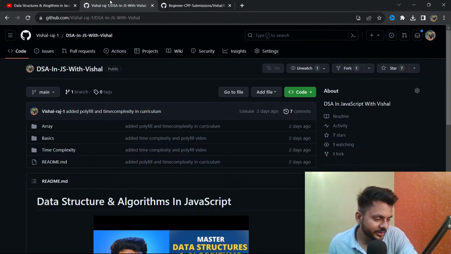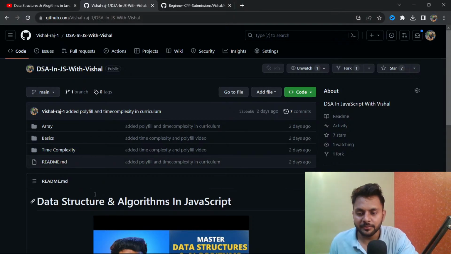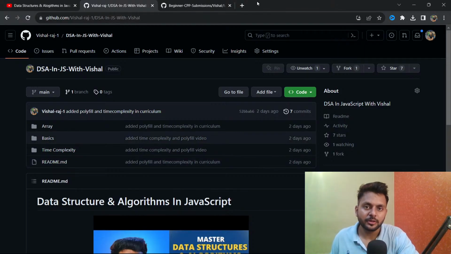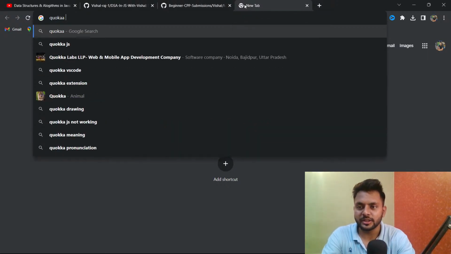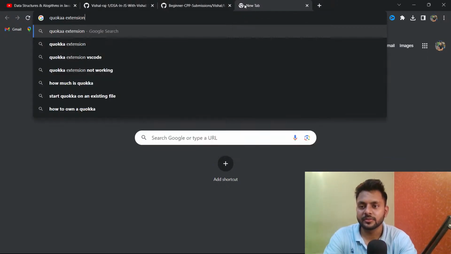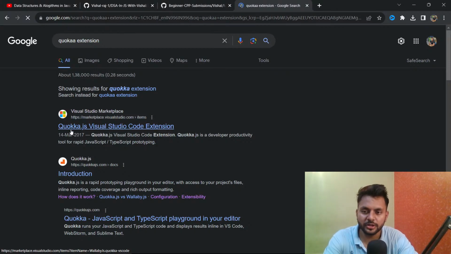Well done. Thank you for giving us this opportunity. While watching the tutorial video, I discovered you were able to display the result of your console.log in the text editor in VS Code. How were you able to achieve this? There is an extension named Quokka. You can use that extension. I can write it like Quokka extension. So yeah, something like that. You can read about Quokka.js.